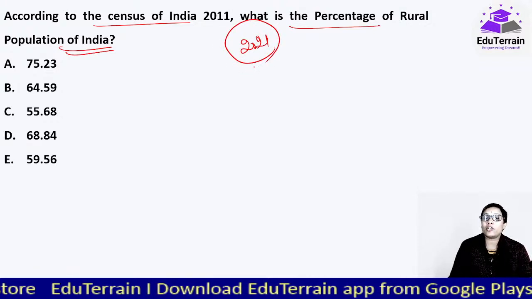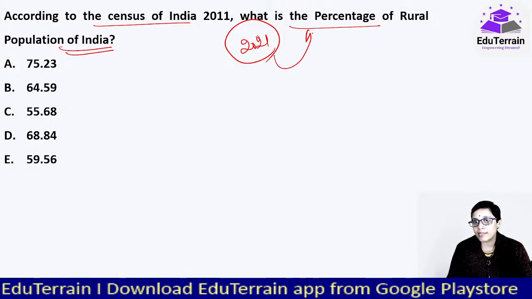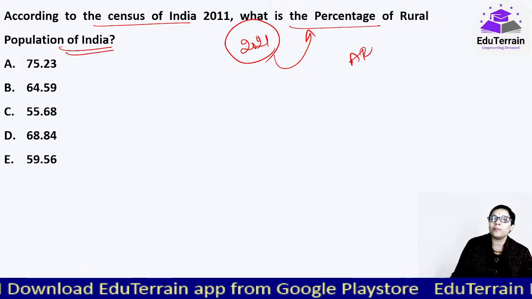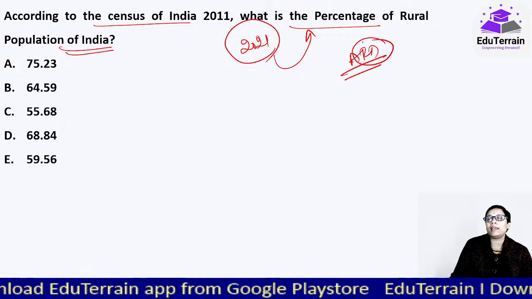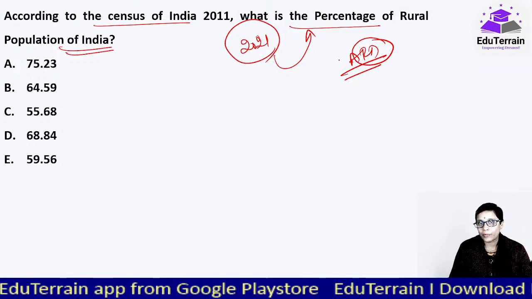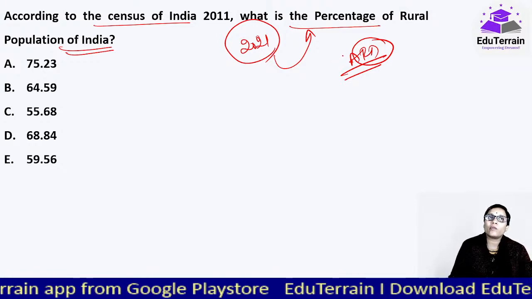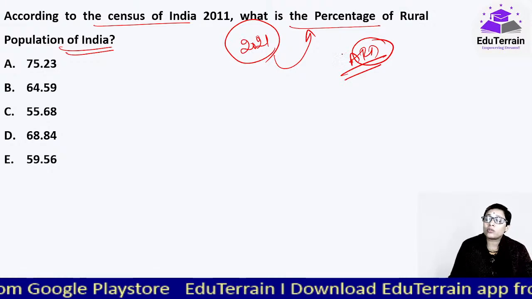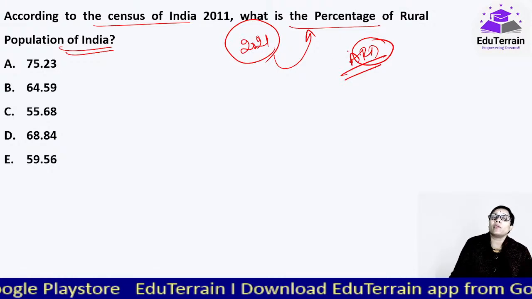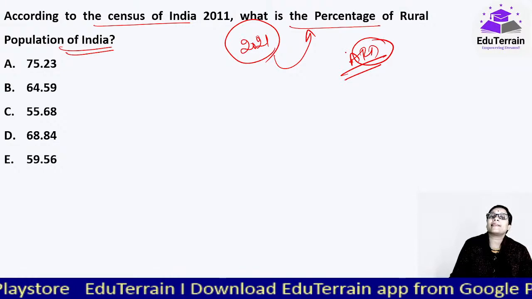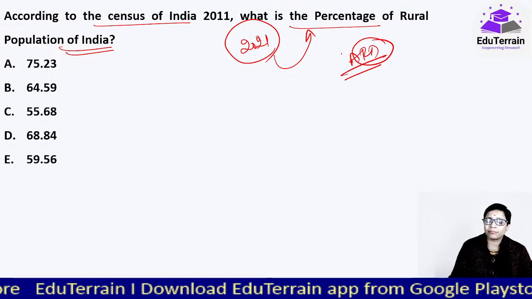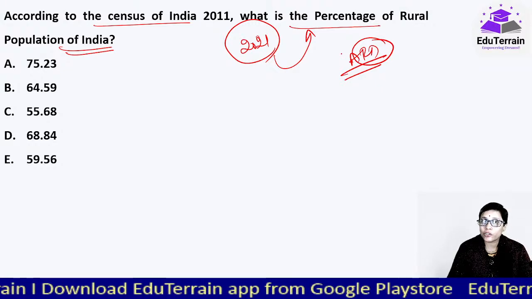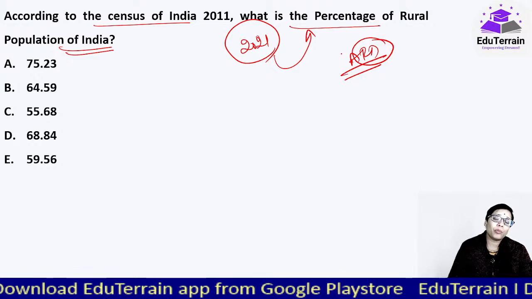So for your examination, whatever the 2011 census that is there, that would be important, especially since it is the ARD paper. You can expect rural India data: what is the population, which state has the highest rural population, which state has less rural population, and rural population education, literacy ratio, all that would be important here.